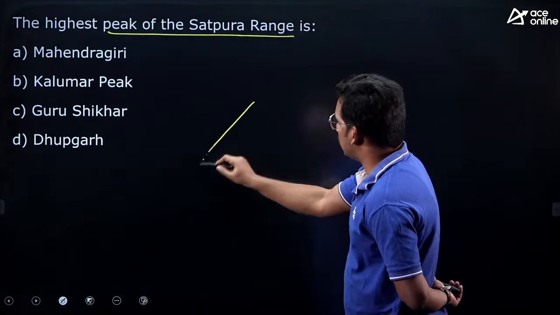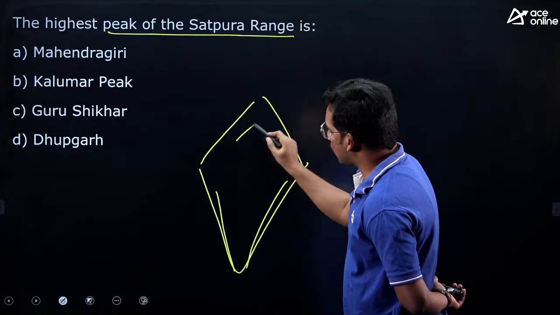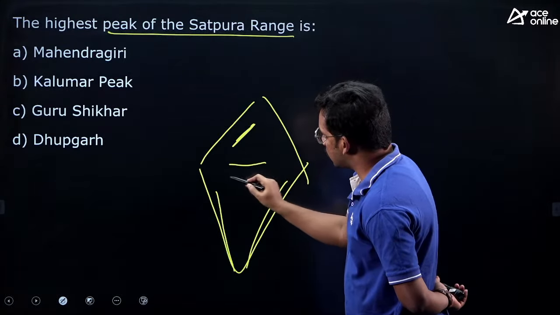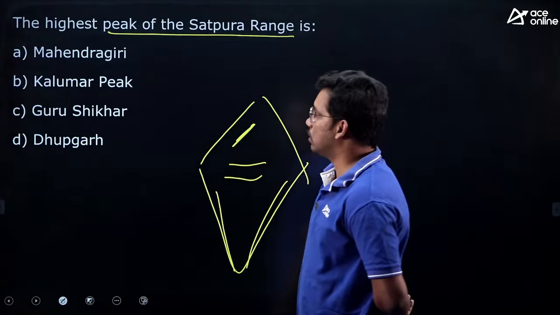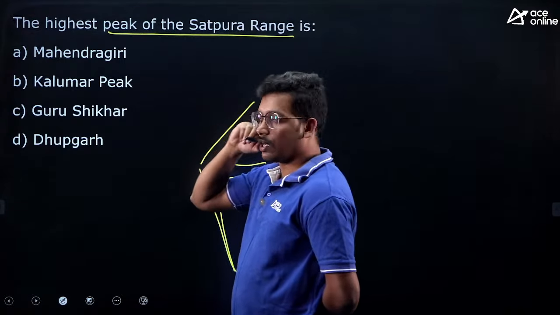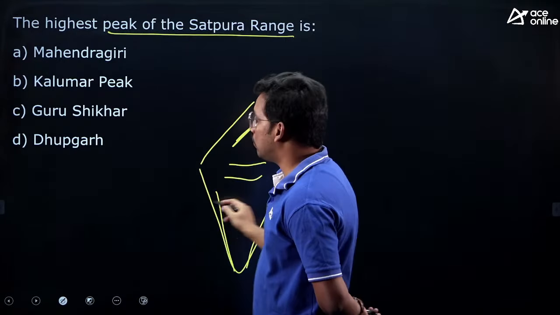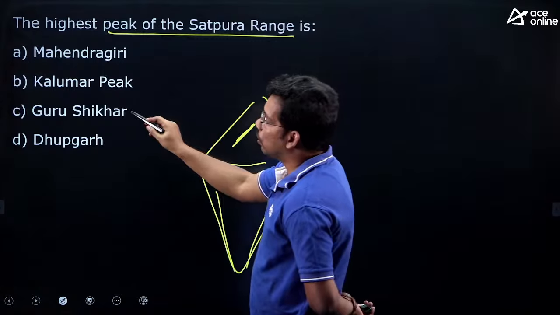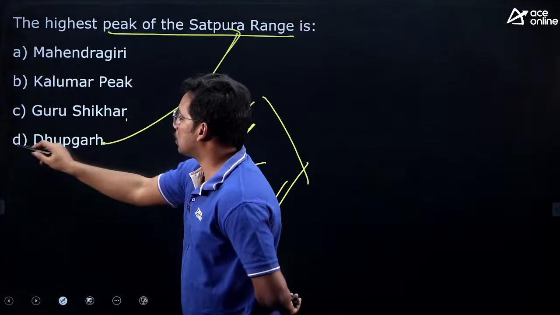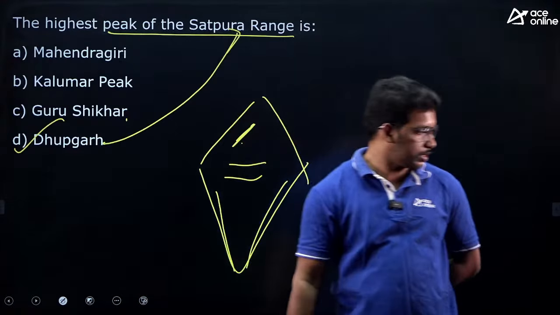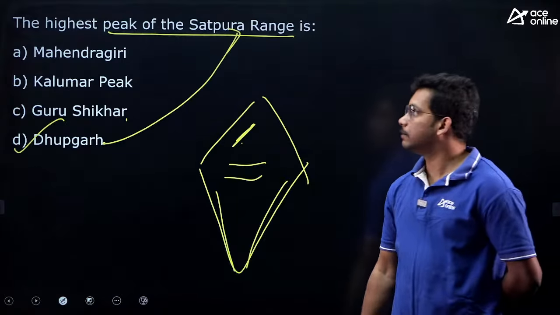If you see India's map in brief, this is Western Ghats, this is Eastern Ghats, these are Aravalis, these are Vindhyas, these are Satpuras. You need to know the highest peaks in different mountains. Mahendragiri is the highest peak in the Eastern Ghat region. Kalumar peak is the highest peak in Vindhya mountains. Guru Shikhar is the highest peak in Aravalis. Dhubgarh is the highest peak in Satpura ranges. So, D is the answer. Good, few people have answered it correctly.